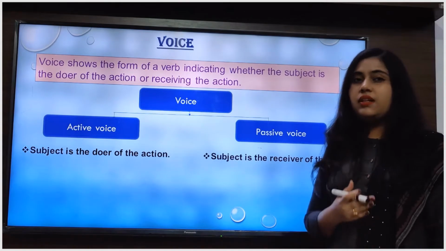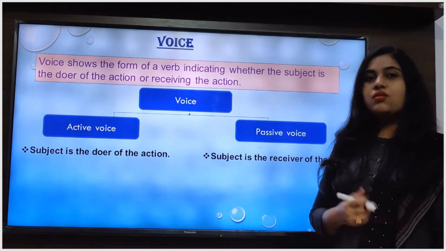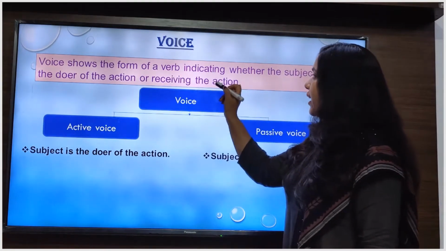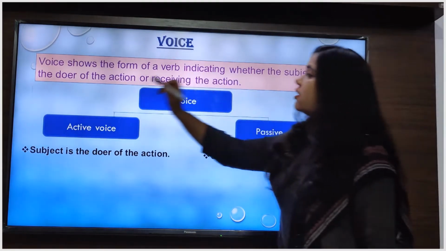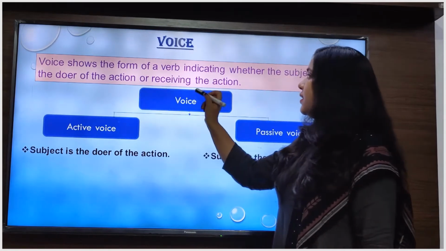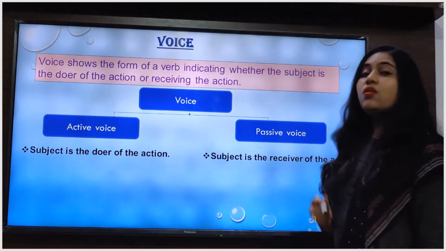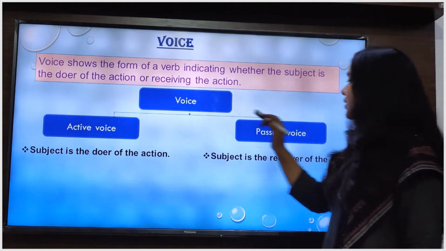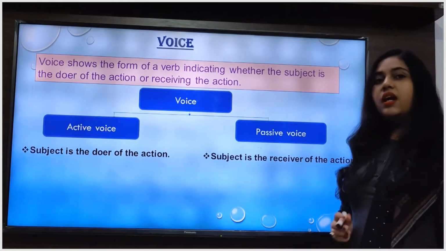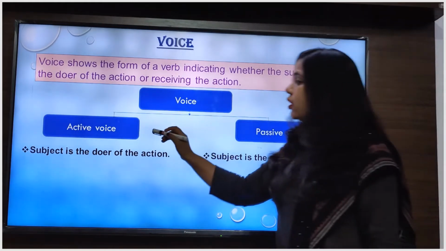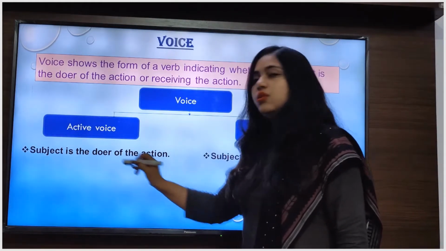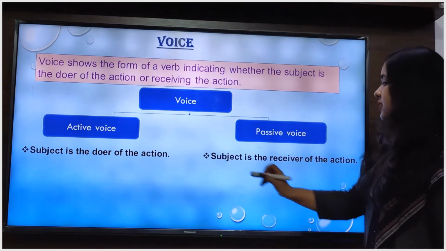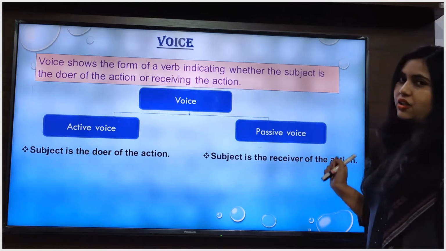We have already learned about the voice. So what is voice? Voice shows the form of a verb indicating whether the subject is the doer of the action or receiving the action. Voice can be of two kinds. First is active voice and the second is passive voice. Active voice denotes that the subject is the doer of the action, whereas the passive voice denotes that the subject is the receiver of the action.